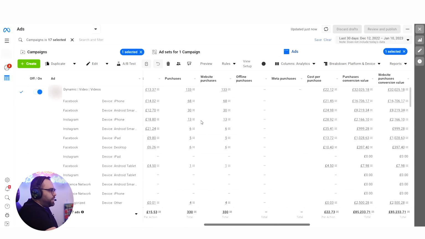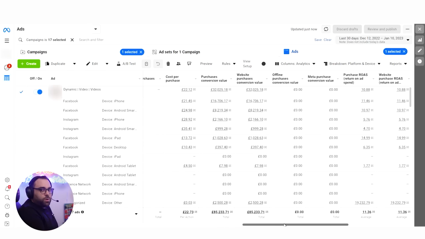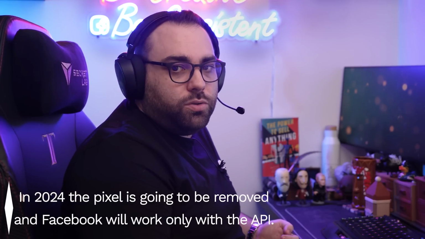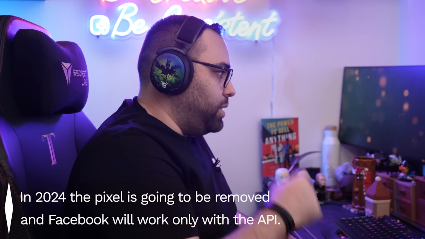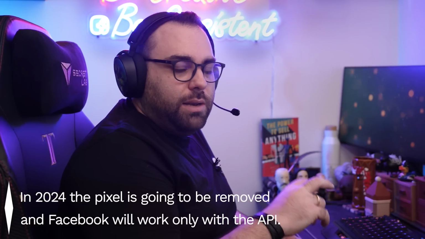By the way, after the iOS changes, seeing so many sales with iPhone devices, it's very good. I'm pretty happy with that because we know that a lot of people have opted out, which means that Facebook is working much better in the optimization level. And just so you know, the Pixel is going to be removed in 2024. I'm going to make another video about that, and the API only is going to stay, which means that Facebook has actually calibrated and made the reporting much better.